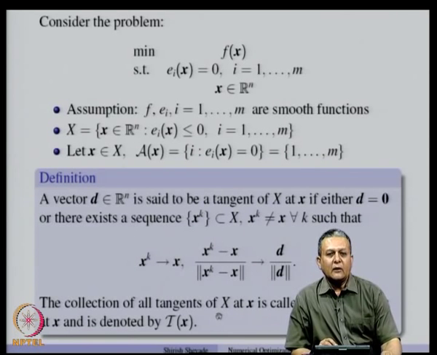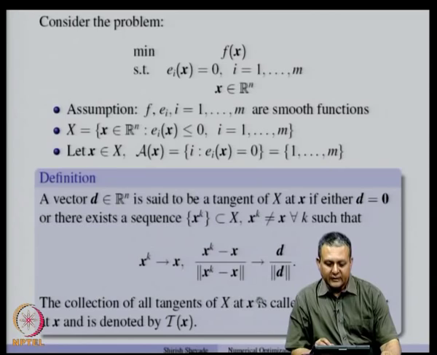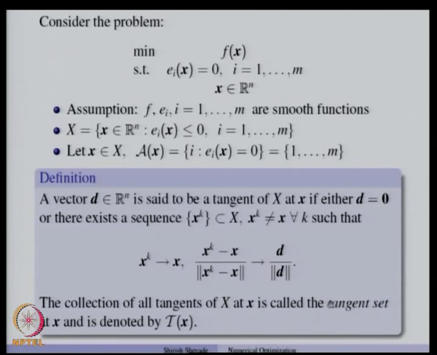So, if we collect all the tangents of the feasible set at a given feasible point x, that is called the tangent set, and we are going to denote it by Tx. So, Tx denotes the set of all tangents of the feasible region at a given point x. Now let us see how to characterize this tangent set.